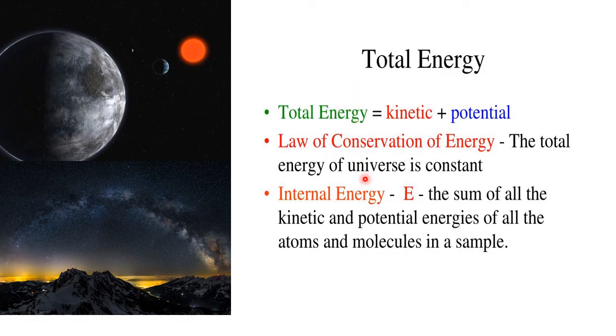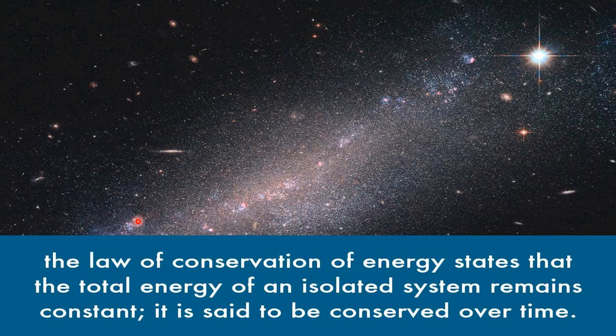This is the concluding part of today's session. What is total energy? It is the kinetic and potential energy present in the system, which is called internal energy. What is the law of conservation of energy? The total energy of the universe is constant. The sum of all the kinetic and potential energy of all the atoms and molecules in a sample is called its internal energy. This is the concluding remark of today's session. Ultimately, we will wind up with this statement: the law of conservation of energy states that the total energy of an isolated system remains constant. It is said to be conserved over time.